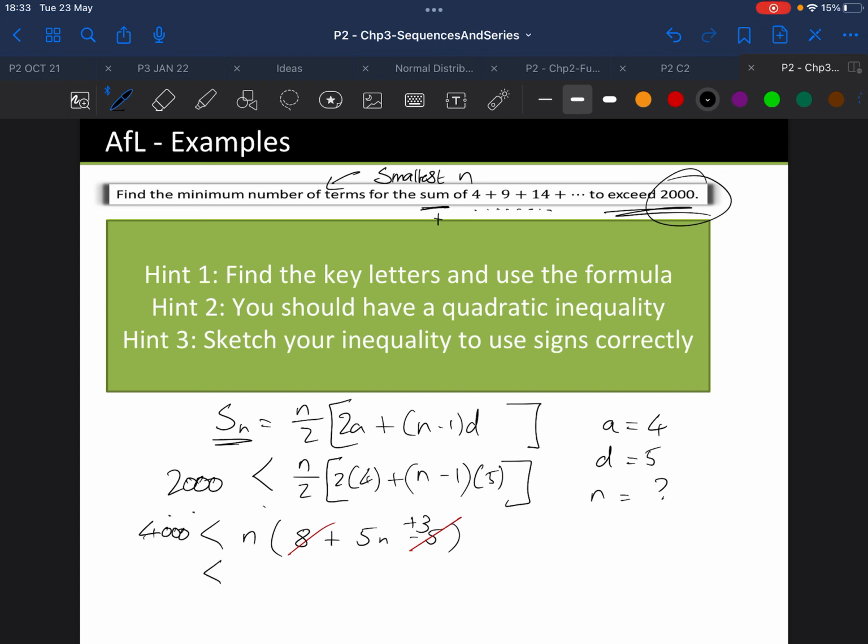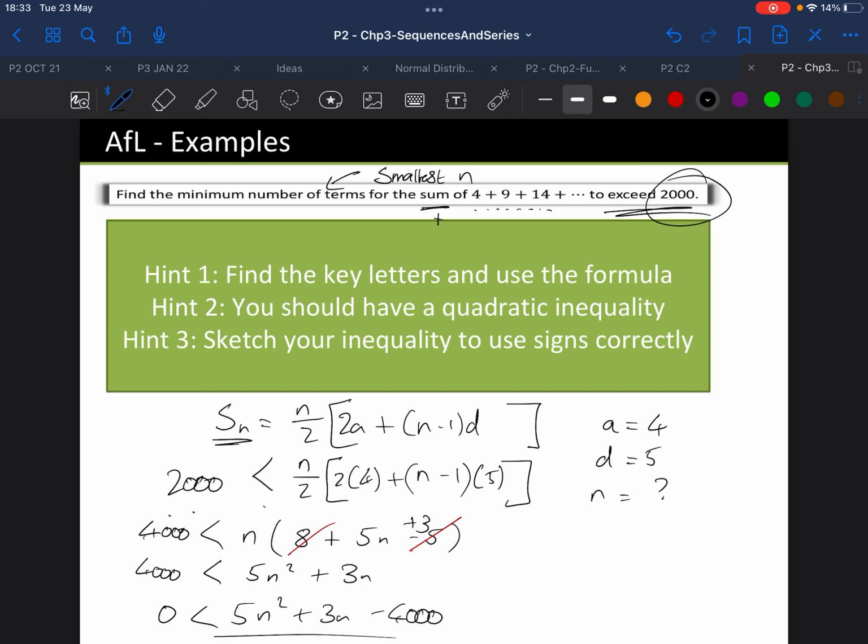So 4,000. Let's expand this now. So 5n squared plus 3n. Move this part over to the other side. You get 5n squared plus 3n minus 4,000.